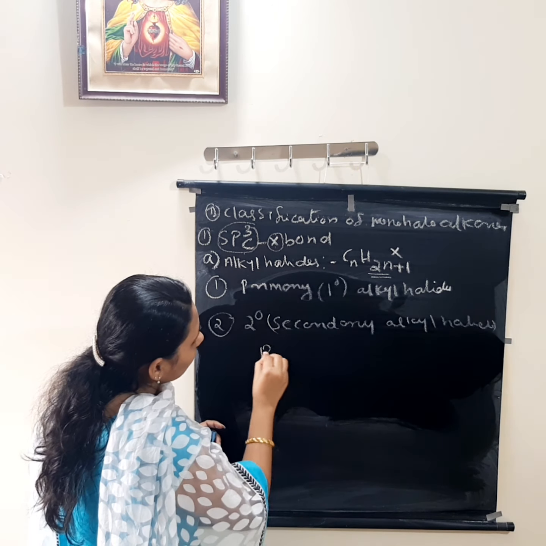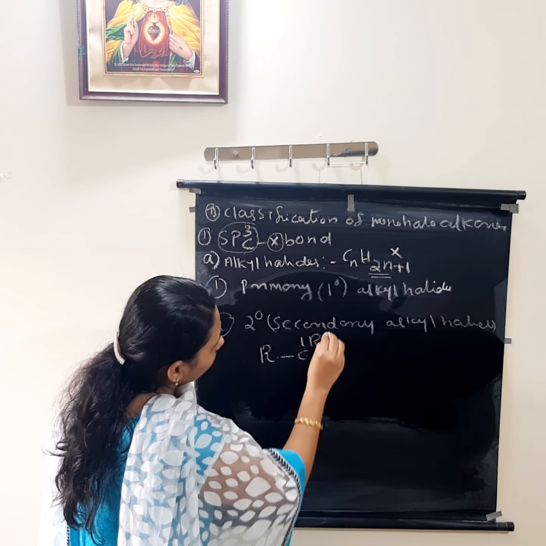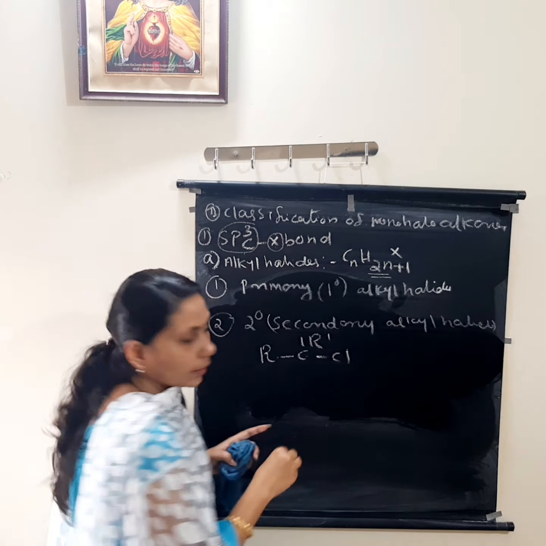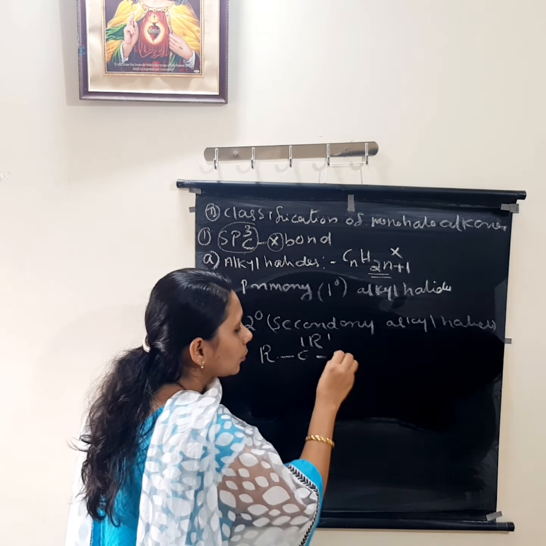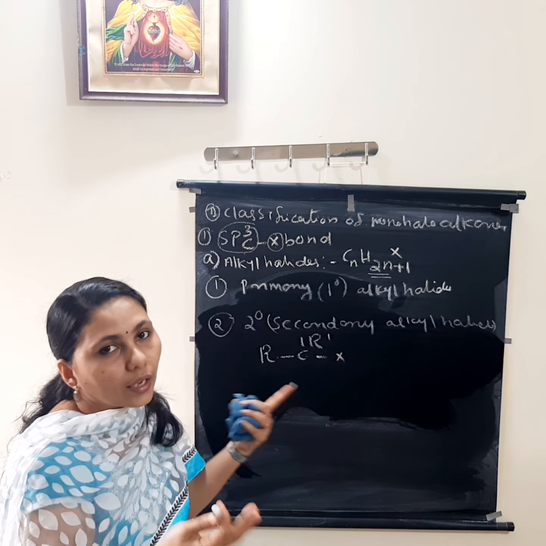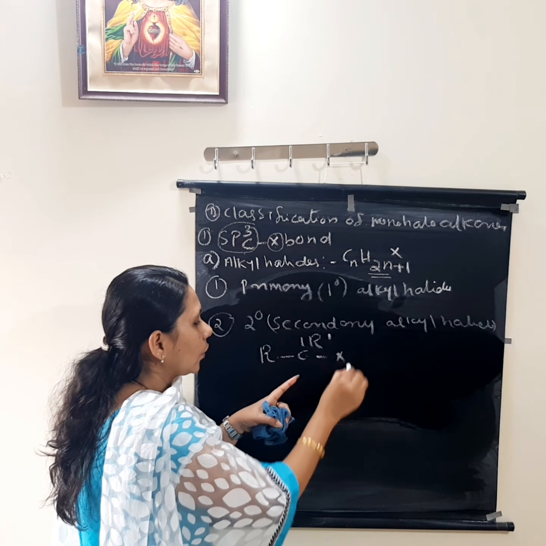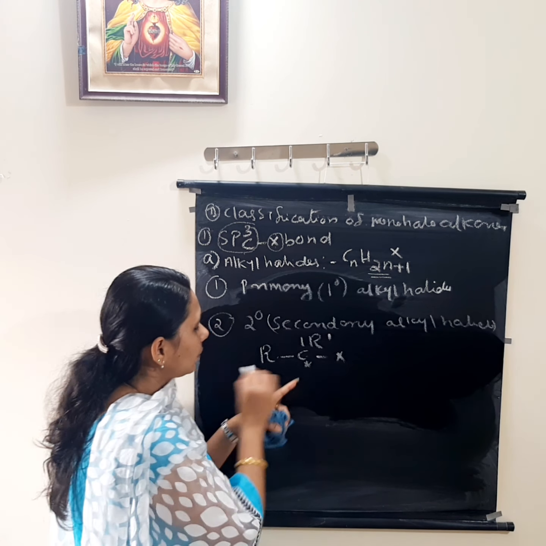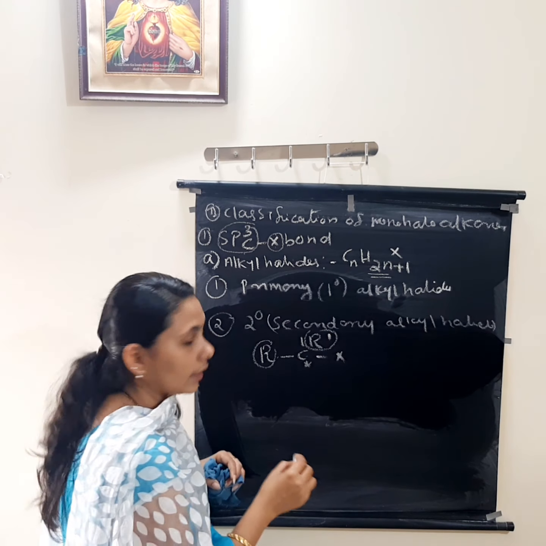So generally we can write it as Cl. In exams, textbooks, in the general case, in place of alkyl group they are writing R. Here this is the halogen and it is attached to this carbon atom, which is bonded to two other alkyl groups, so it is secondary.